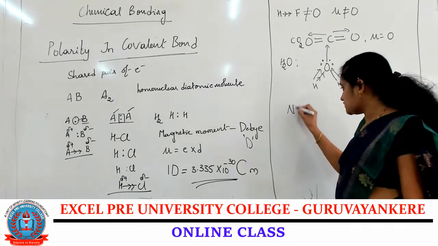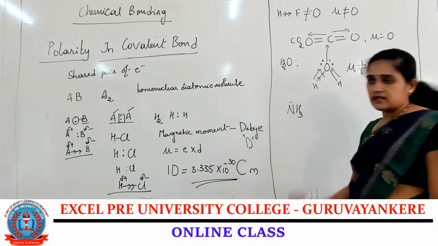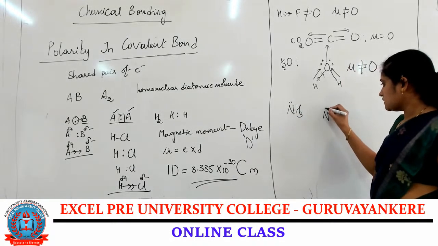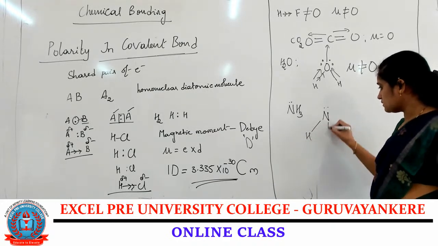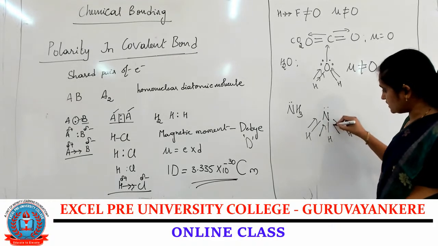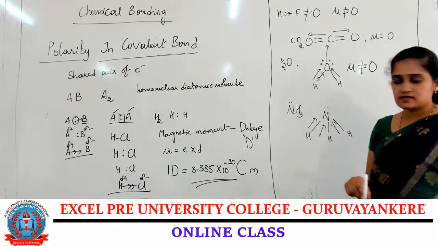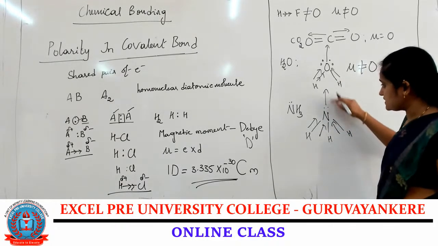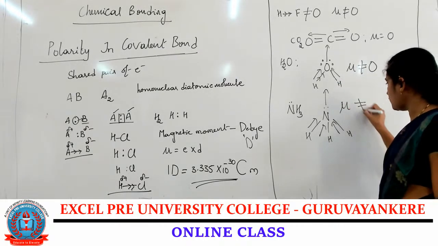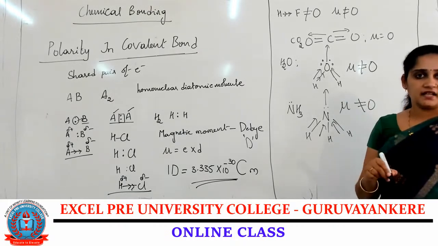In case of NH3, lone pair of electrons is present on the nitrogen atom. Towards the nitrogen it attracts, net dipole moment in this direction. So mu is not equal to 0 for the NH3.